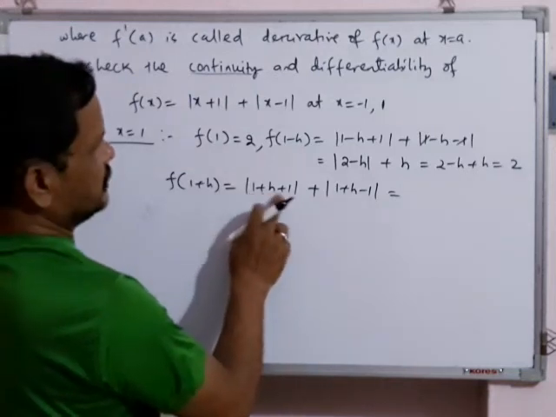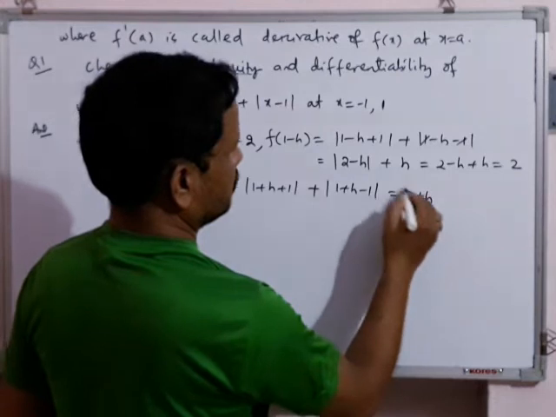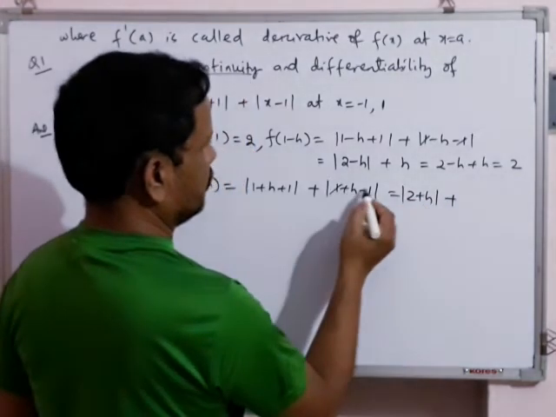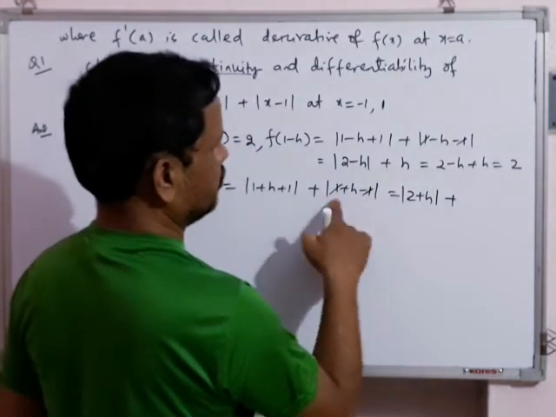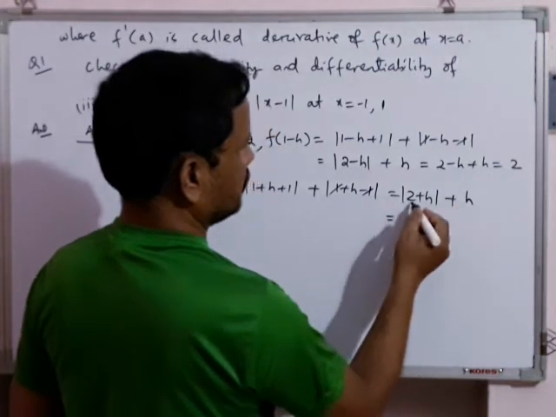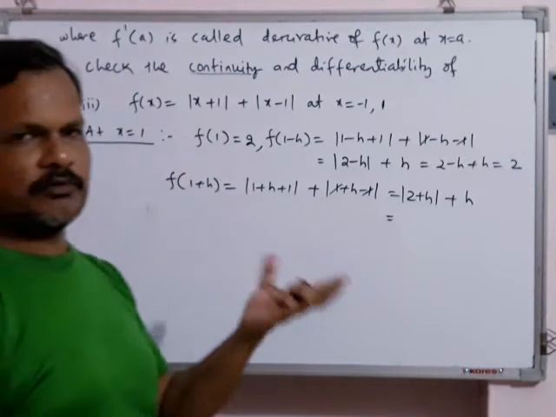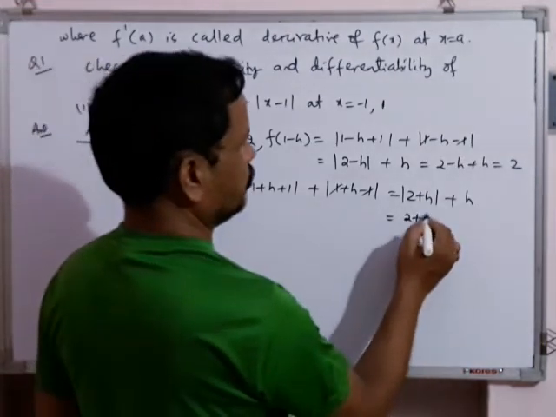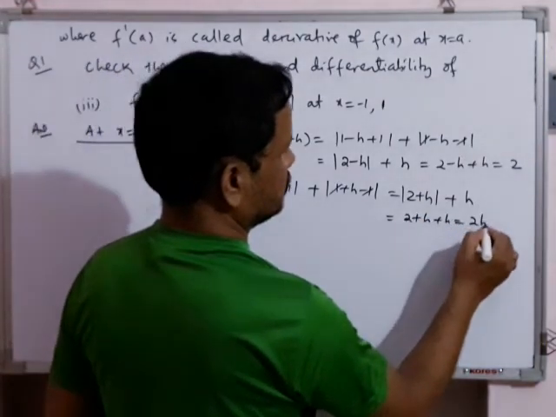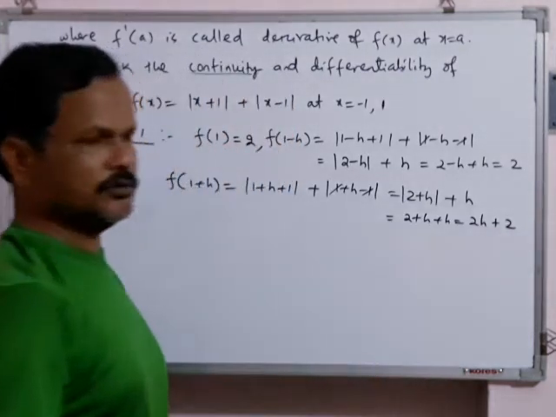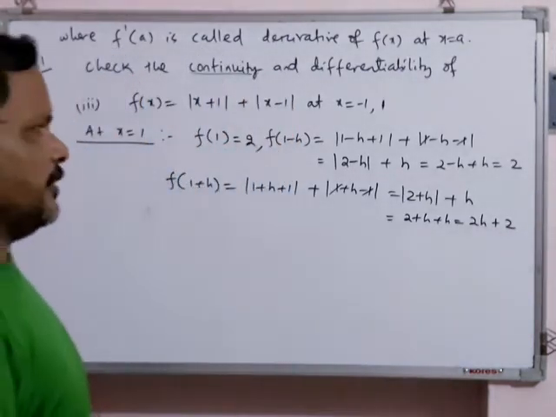This is |2 + h|. Here 1 cancels. Again this is |h|. |h| is h. 2 + h, being a positive quantity, again stays the same. 2 plus a very small quantity is again positive. So 2 + h + h. This is 2h + 2. Understood? Okay.